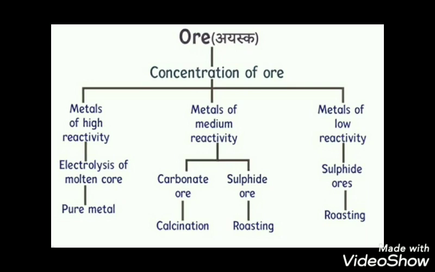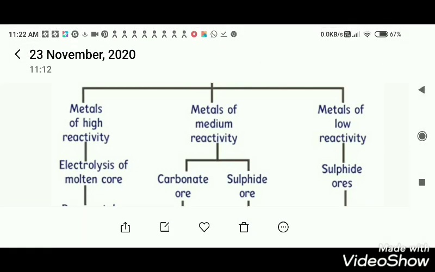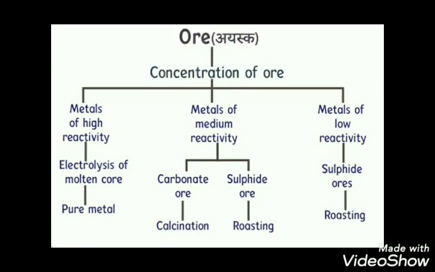Now let us move on to the next one, metals of medium reactivity. Here in medium reactivity we have two types of ores, that is carbonate ore and sulfide ore. Carbonate ore, that is zinc carbonate, maybe copper carbonate. Sulfide ore, zinc blende we used to say, that is zinc sulfide. So there are two categories, sulfide ores and carbonate ores. For both of these we have to follow different methods.